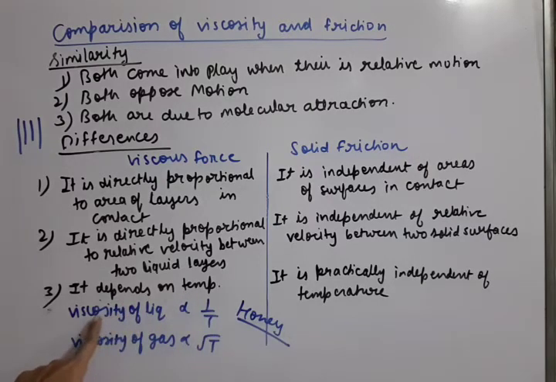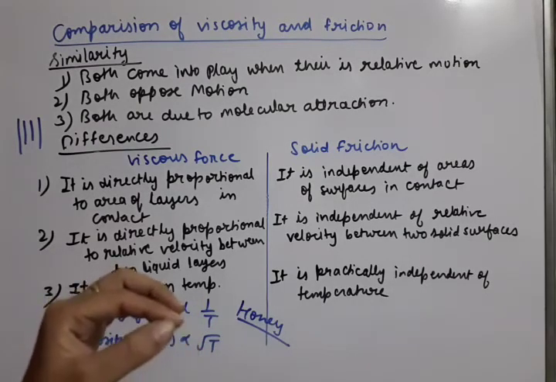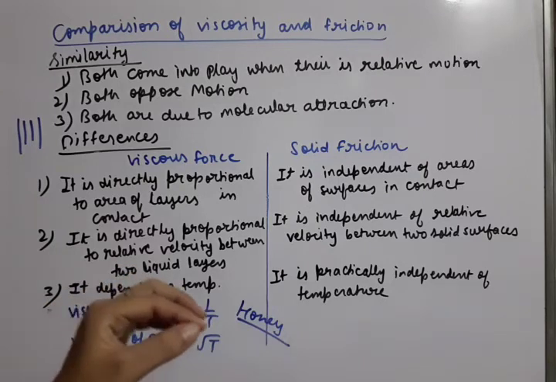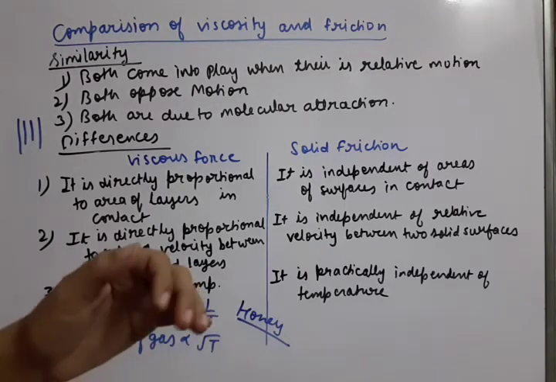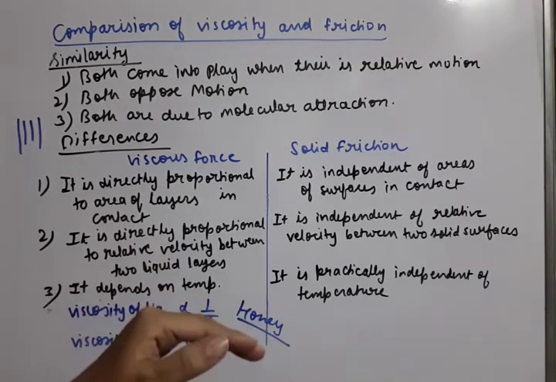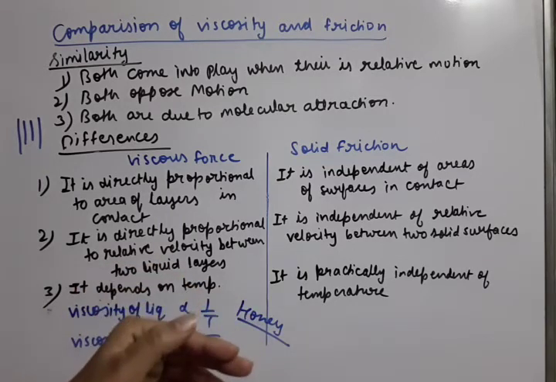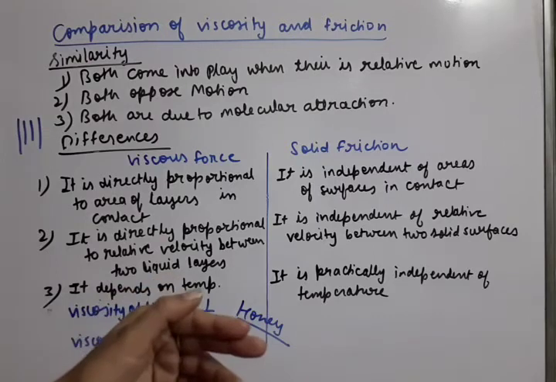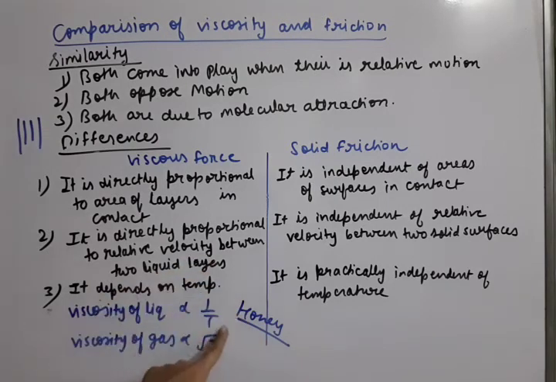So that's why you can write this dependence on temperature. What? Viscosity of liquid is inversely proportional to temperature. As we heat the honey, okay, as we heat honey, then honey becomes easy to flow. Easy to flow means its opposition in the flow has reduced. That means viscosity reduced. So by increasing temperature, viscosity reduces. That's why they are inversely proportional.